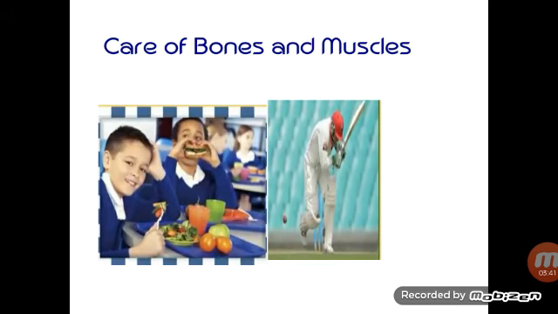Now, how do we take care of bones and muscles? To keep them healthy, we should eat food rich in calcium and protein. What foods are rich in calcium and protein? Green leafy vegetables, pulses, soya beans, milk, curd, fish, eggs and meat are good for our bones and muscles. Sunlight helps our body make vitamin D, which is also good for our bones. And by playing, you can also make your bones strong.